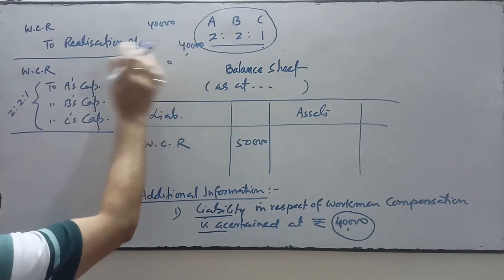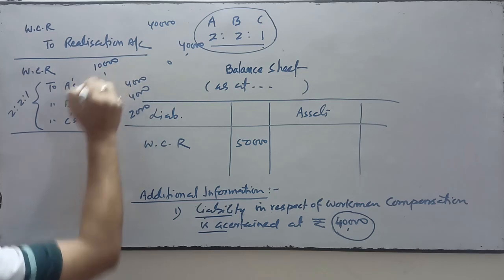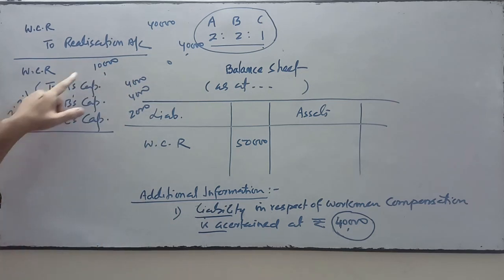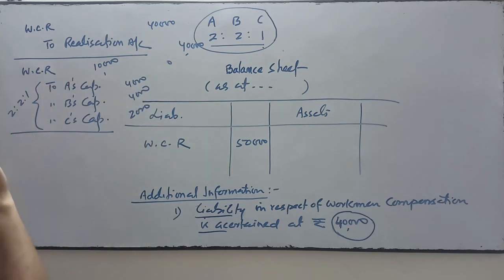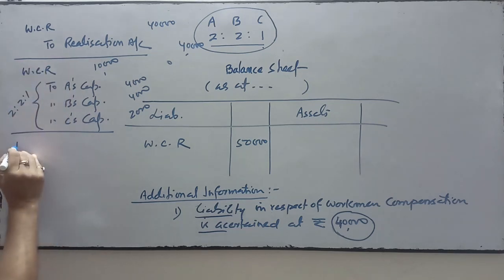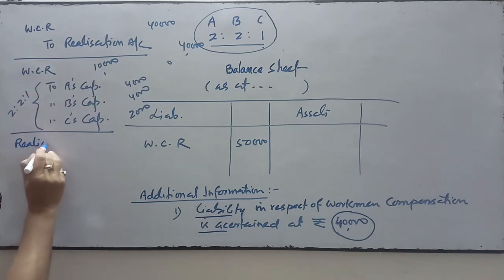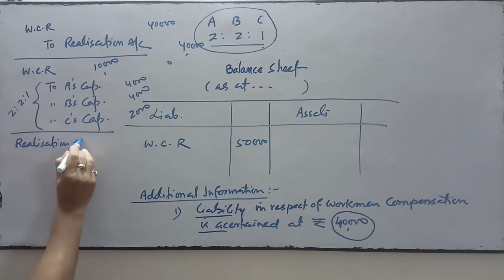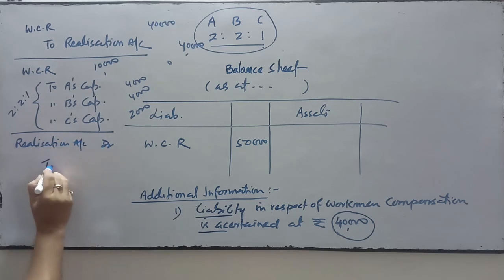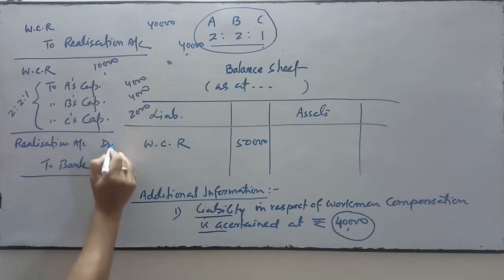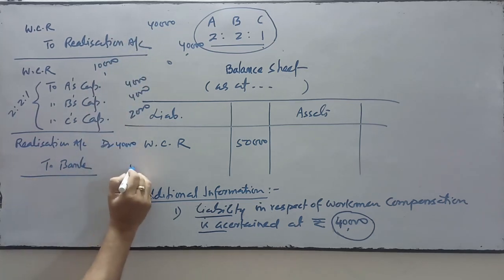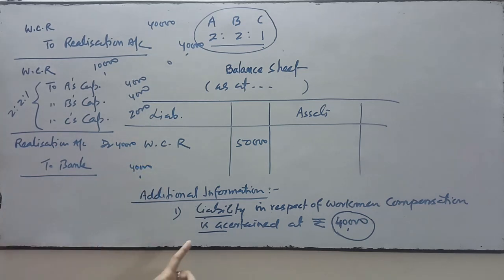This will be the entry. 2/5 of 10,000, 2/5 of 10,000 and 1/5 of 10,000 will be transferred to the partners' capital accounts. And thereafter from realization account we will do the payment to bank account. Realization account debit to bank account. This 40,000 will be paid by us. So there will be three entries.